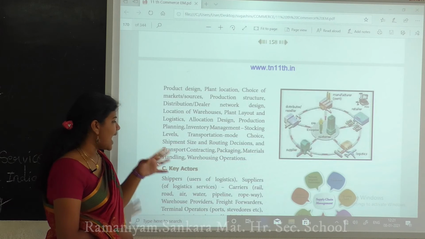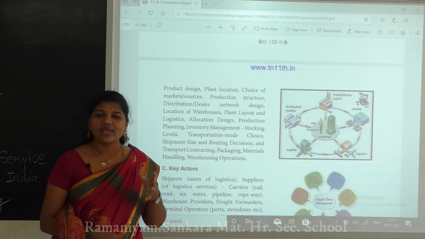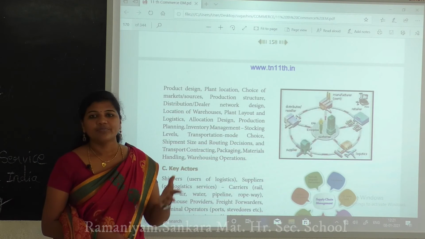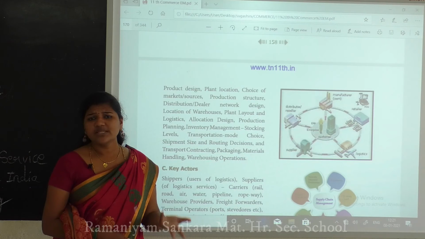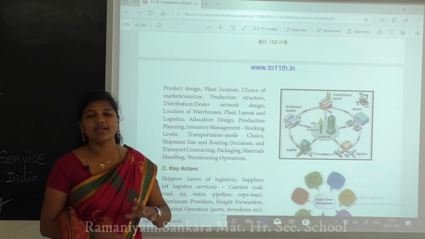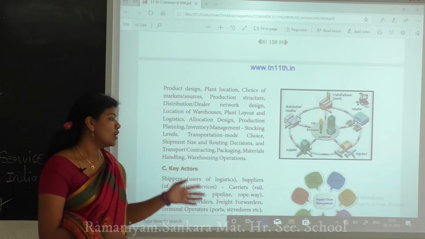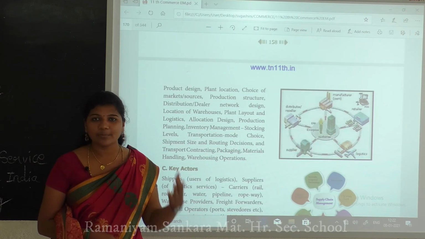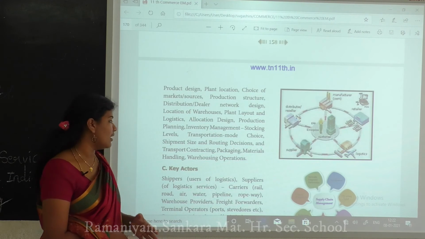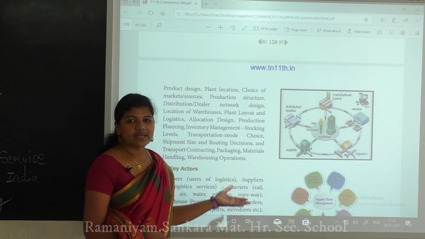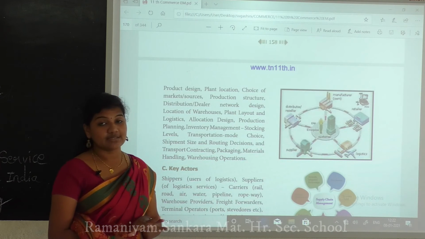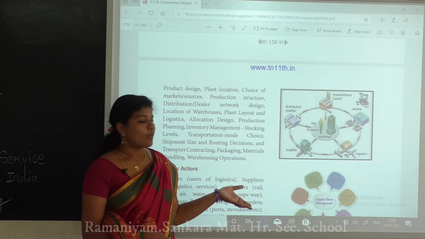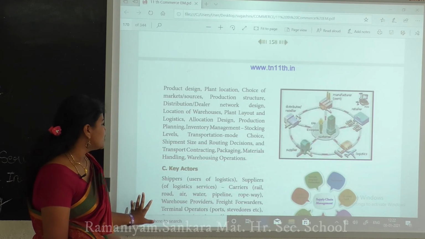Next is material handling. For oil, we have to handle it carefully. For dolls, how do we pack them and transfer them to other places? For eggs and meat, how we handle the product is one of the main things here. Next are the warehousing operations. You already know the warehousing lessons, so these are the operations here.